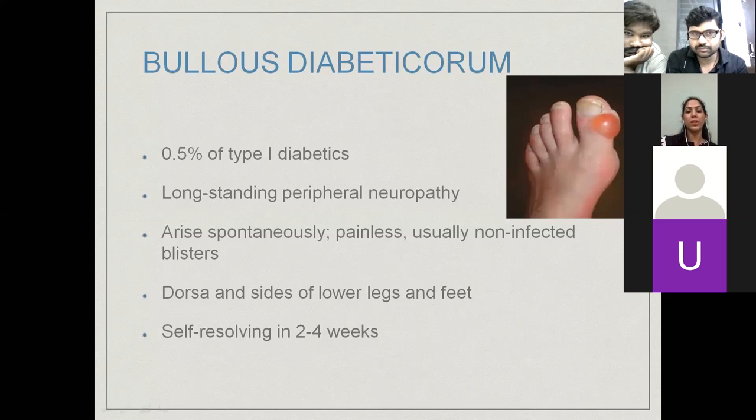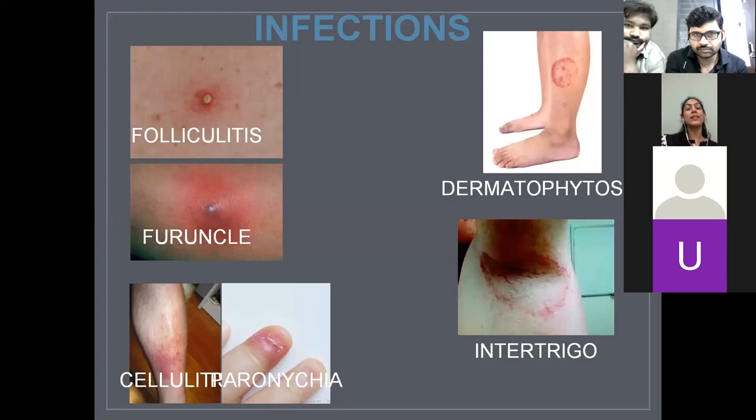They are usually spontaneous, seen on the dorsa and sides of the lower legs and feet. Since there is no pain, the patient will just complain of a lesion on the foot that has ruptured spontaneously, and it heals in 2 to 4 weeks. If the sugars are grossly deranged, it can get infected, so the patient has to be informed of the same.